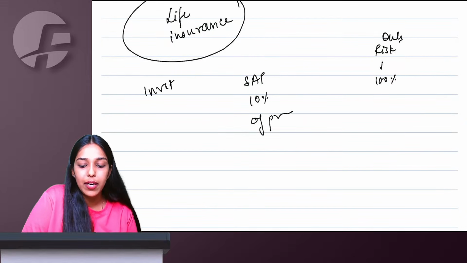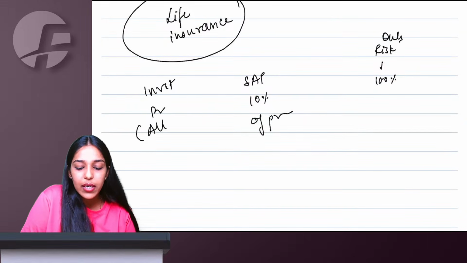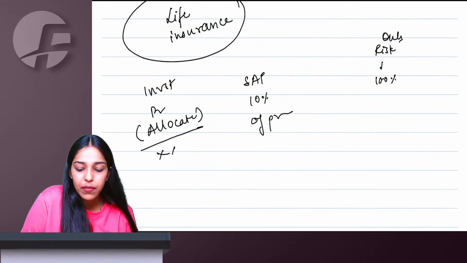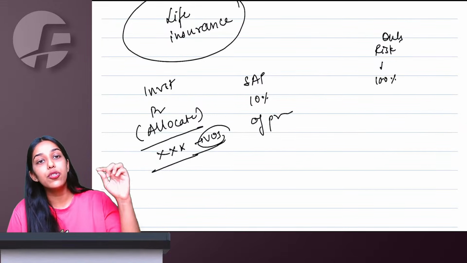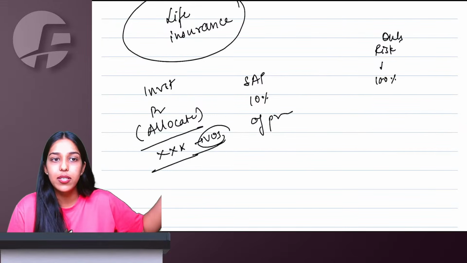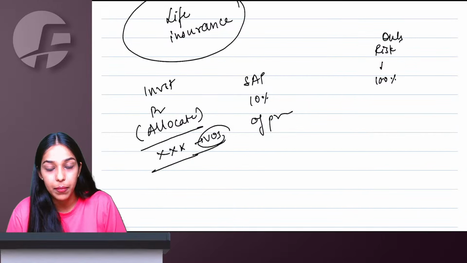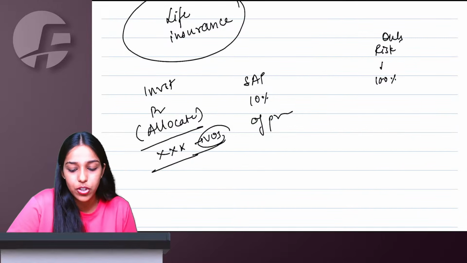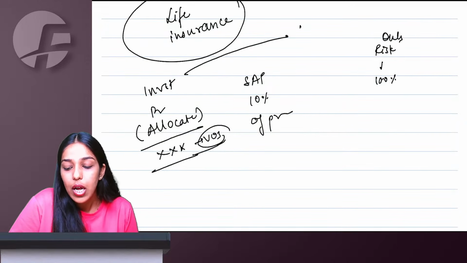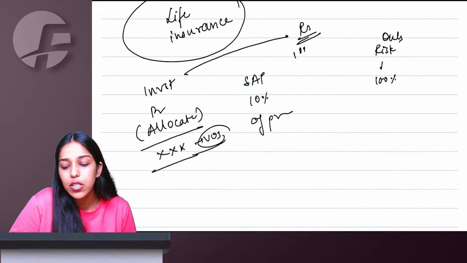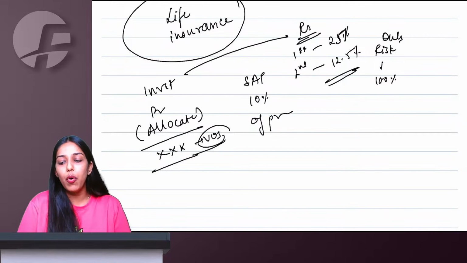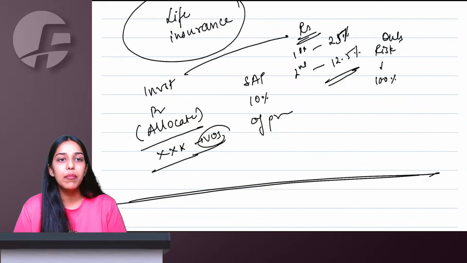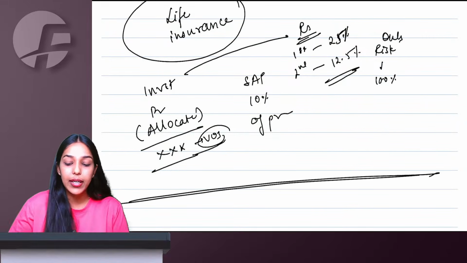If it is an investment plan, basically premium minus whatever is allocated to investment, whatever is left will be your value of supply. But there's a condition. This allocation should be intimated to the policyholder beforehand, at the time of collecting premium. If you have not intimated the allocation, then everything will go to the other residuary point, which says first year of the policy it will be 25% of the premium, second and subsequent year of the policy it will be 12.5% of your premium as your value of supply.